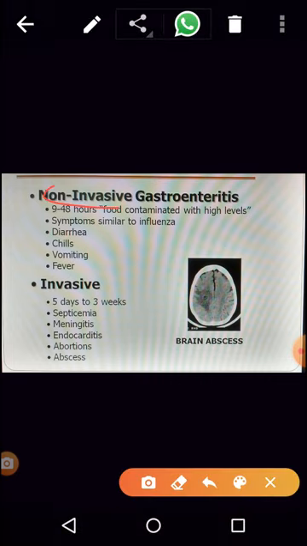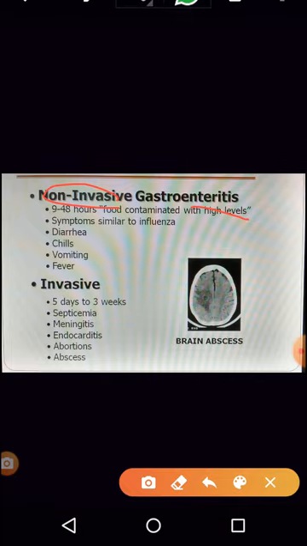If it is non-invasive type, then it can lead to gastroenteritis, and if it is invasive type, it will generally go and attack or infect most of the organs. If it is non-invasive type, it generally spreads through contaminated food, and the incubation period is 9 to 48 hours.